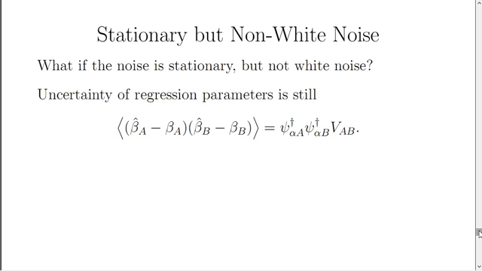Well, the uncertainty of a regression parameter is still given by this formula. It's a sort of a total vector matrix product sum of the autocorrelation matrix of the noise times terms involving the dual trial vectors. However, we can't use the simple form we had before. When we had white noise, the variance-covariance matrix of the noise was sigma squared times the identity matrix, which is pretty simple. But now it won't be.